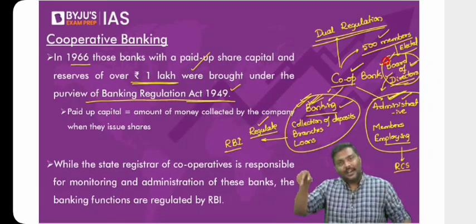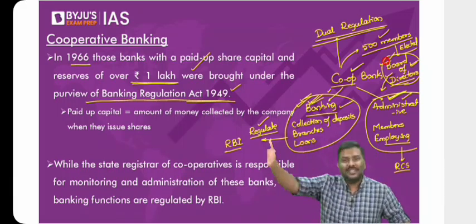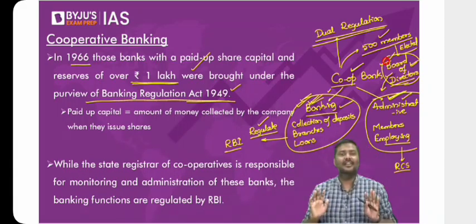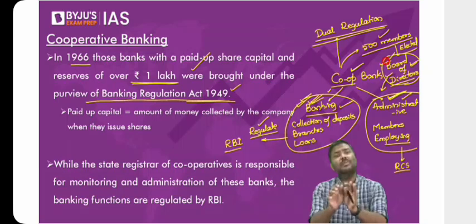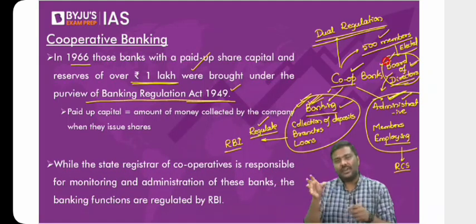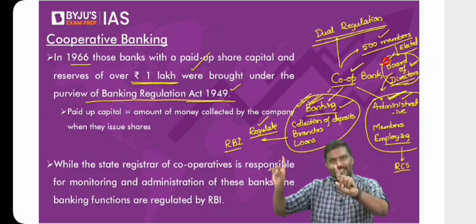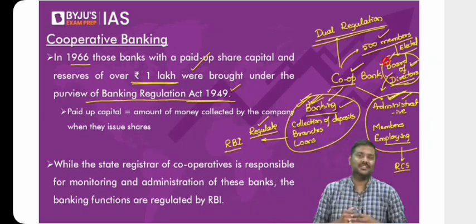Wherein the board of directors have decided to give loans to certain people who are influential, who are relatives of politicians, who are businessmen connected politically, etc. In simple terms, mismanagement. Mismanagement of public funds. The best example for this is Punjab Maharashtra Cooperative Bank, wherein Punjab Maharashtra Cooperative Bank gave a huge amount of loan to one business. And when that business incurred a loss, you have a lot of exposure towards only one borrower. Don't you think the whole bank will also end up incurring losses? So that is the precise reason.